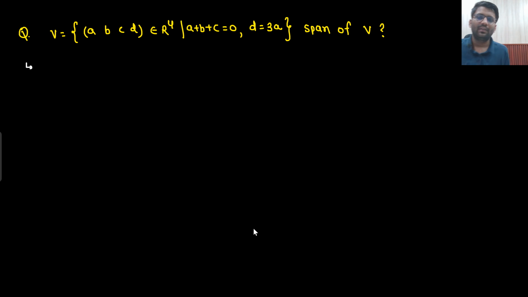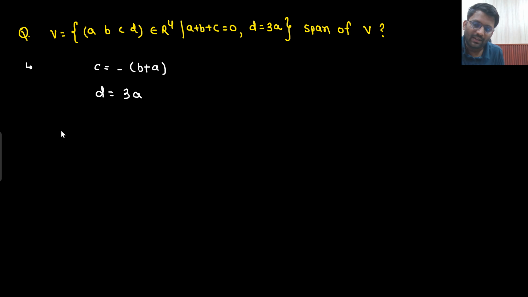Okay, next thing: a plus b plus c equals 0, d equals 3a. So what will be the value of c? Here c is depending on b and a, and d is depending on a. So how many independent variables do you have? We have two independent variables and two dependent variables.